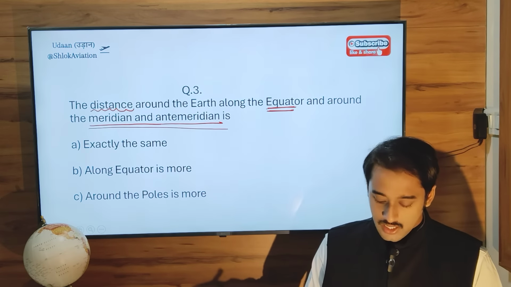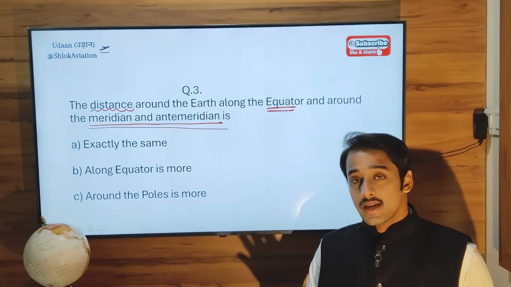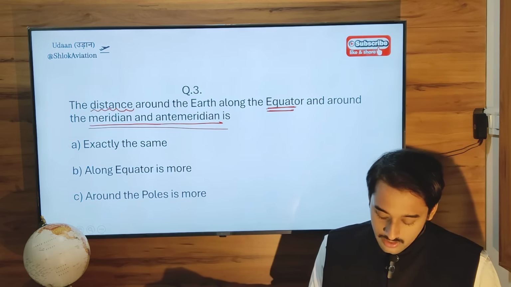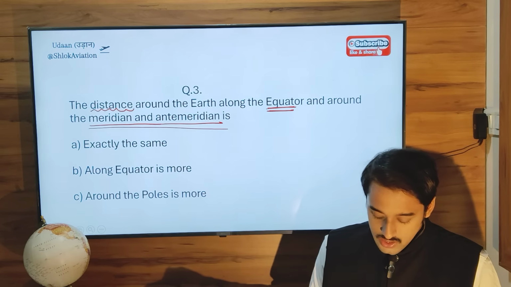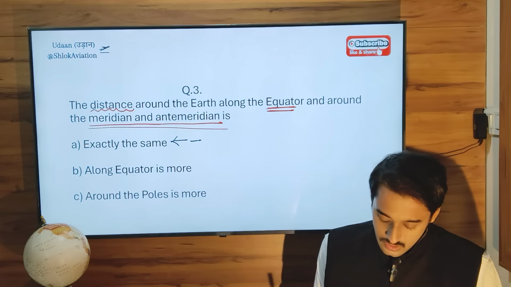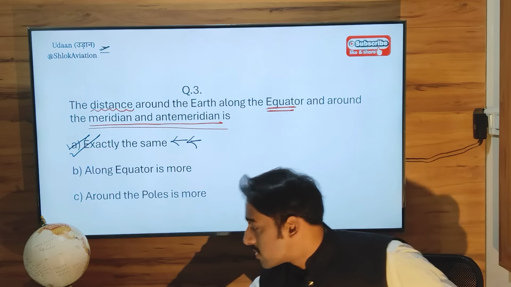So according to this question, the distance around the earth along the equator and along the meridian and its anti-meridian will be exactly the same. Not more along the equator, not more around the poles. It will be exactly the same.